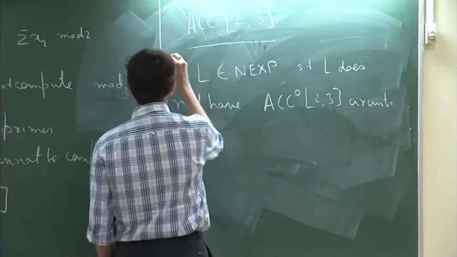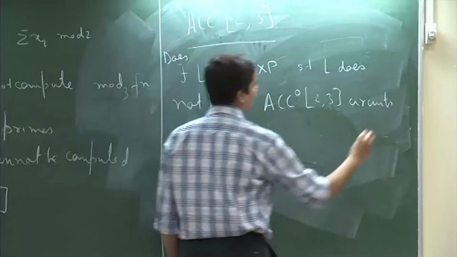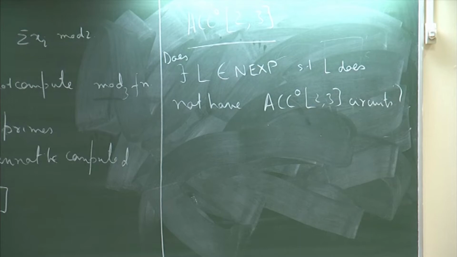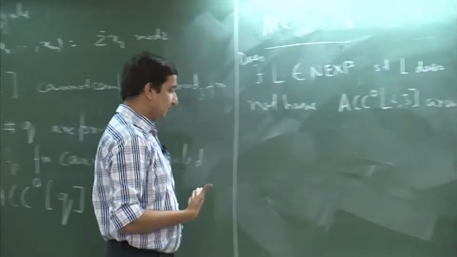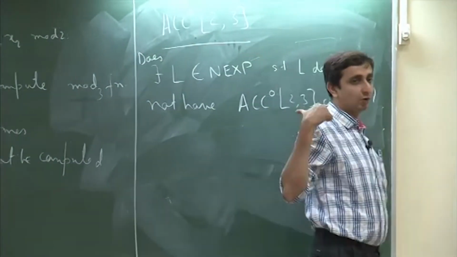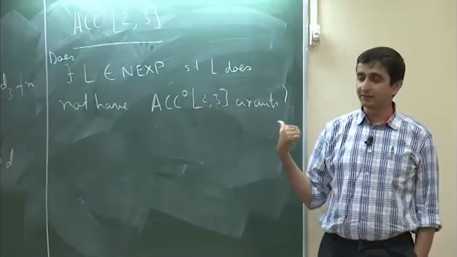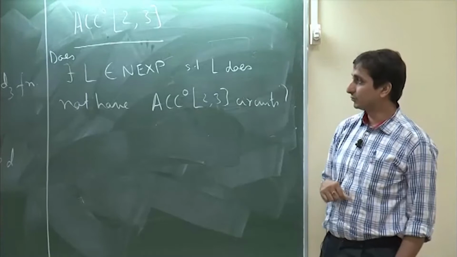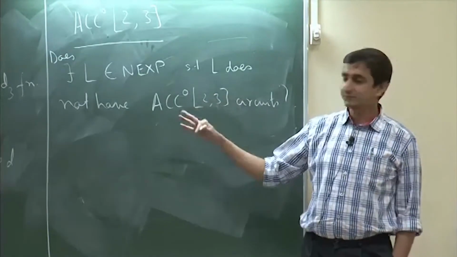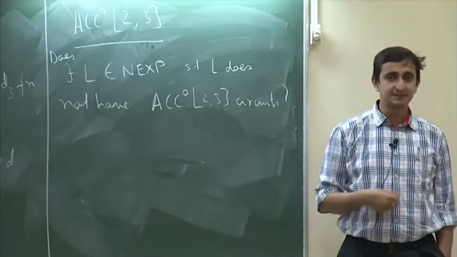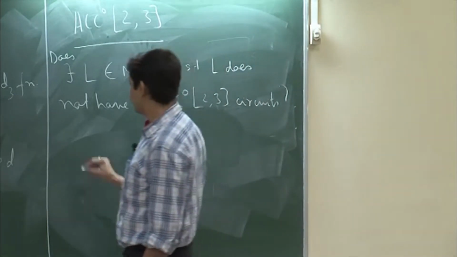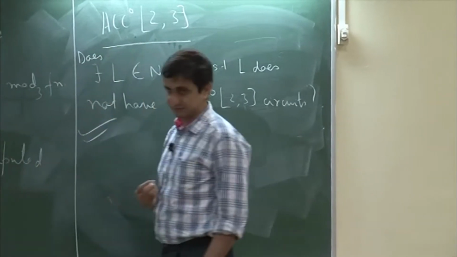This was in the late 80s, and after this result, up to last year, this was an open problem. It was just last year that a person named Ryan Williams showed that there is a language in NEXP which does not have ACC 0 circuits. So now this problem is solved and it is a very recent result.